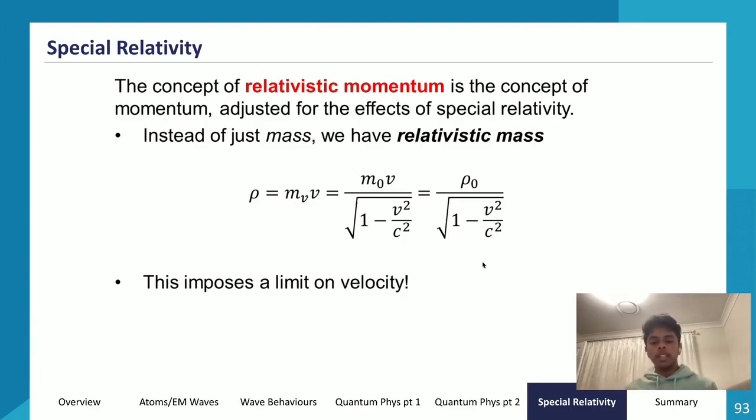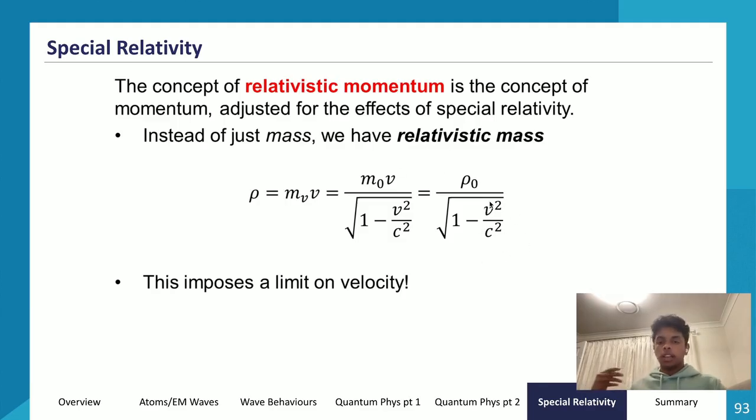And then following this equation, what it looks like is our momentum is basically going to be infinity when we reach the speed of light, right? And it poses a limit on velocity, because now if v is equal to c, then the denominator is going to be 0, right? And so mathematically, we can't have a denominator of 0. So it will asymptote at infinity as v approaches c, or as our velocity approaches the speed of light, our momentum will asymptote at infinity.